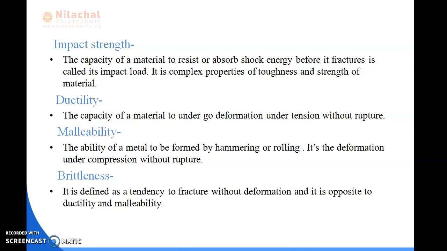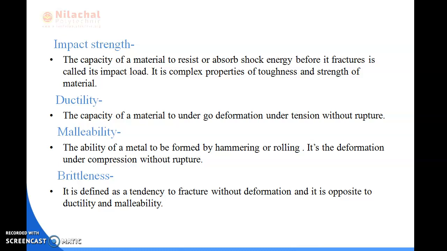When we give any kind of shock or sudden load to a material, the resulting resistance is called impact strength.